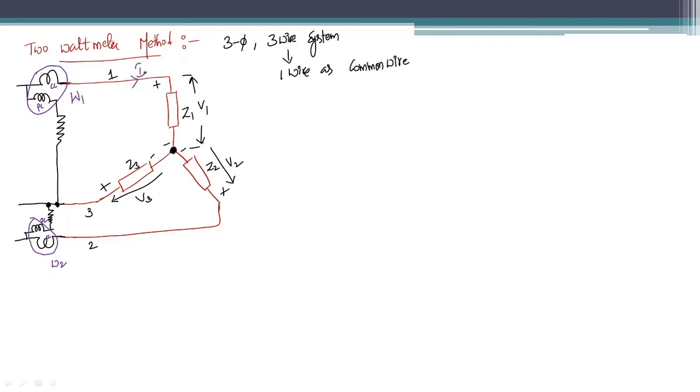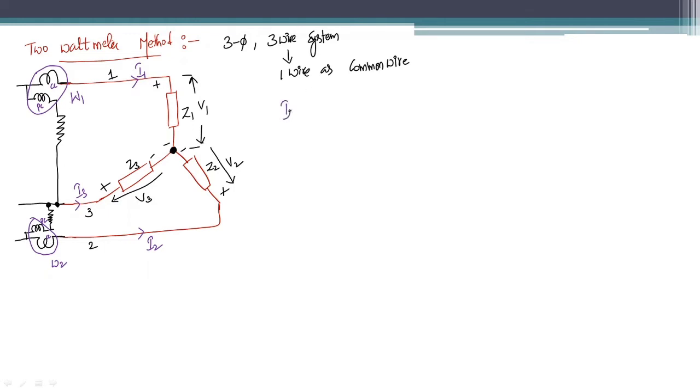This is I1, this is I2 and this is I3. Capital letters are used generally to represent RMS values, whereas small letters represent instantaneous values. Let us see whether we can measure the power using W1 and W2.